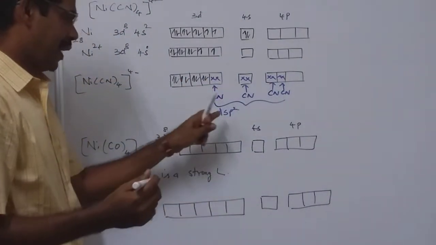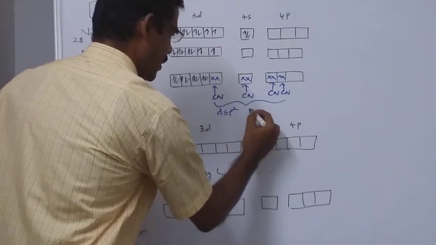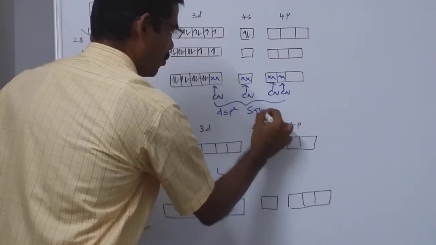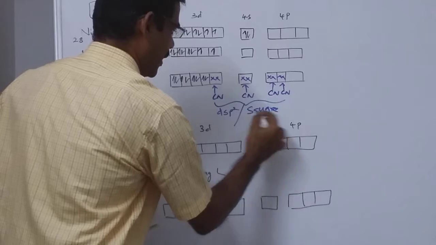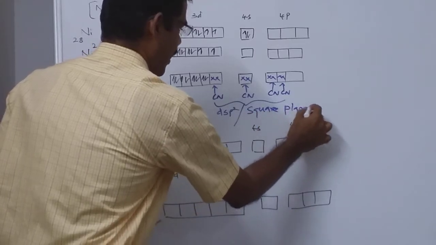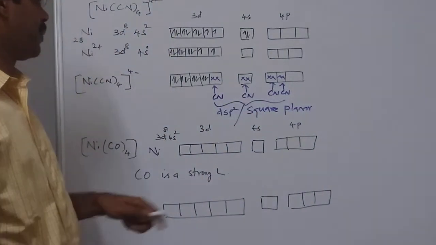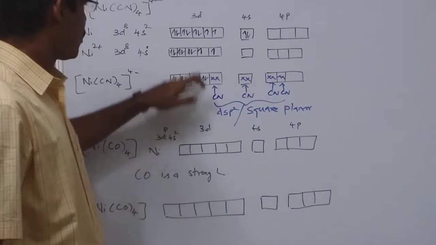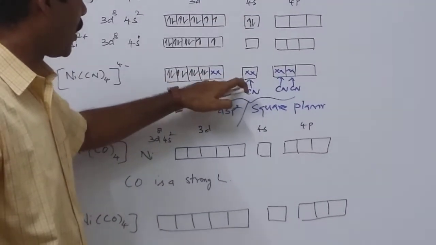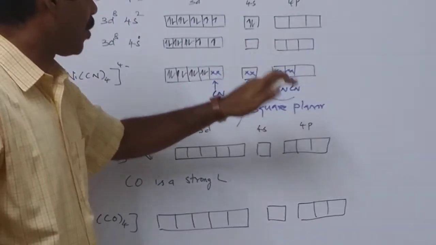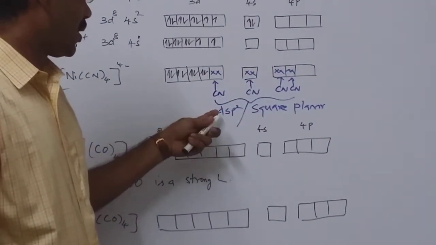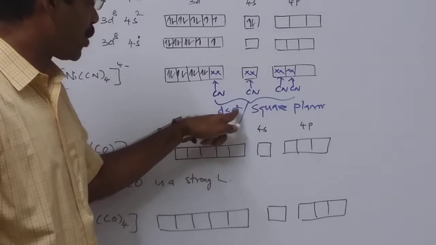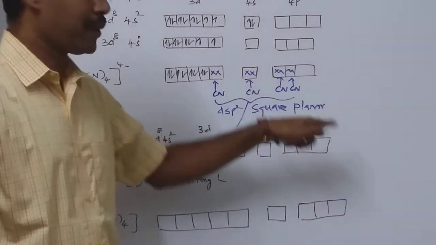As a result, the hybridization that is involved here will be dsp2 hybridization. So if the hybridization is dsp2, then the geometry will be square planar. This is what we have discussed in one point. So since one d orbital, one s orbital and two p orbitals are involved in hybridization, the hybridization is dsp2 and therefore the geometry will be square planar.